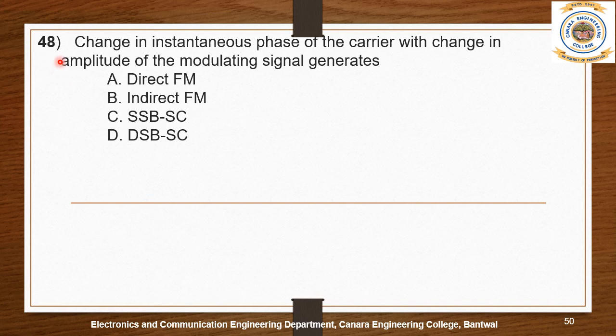Question number 48. Change in the instantaneous phase of the carrier with change in the amplitude of the modulating signal generates. The options are A. Direct FM, B. Indirect FM, C. SSB SC, single sideband suppressed carrier, and D. DSB SC, double sideband suppressed carrier. The answer is B. Indirect FM.